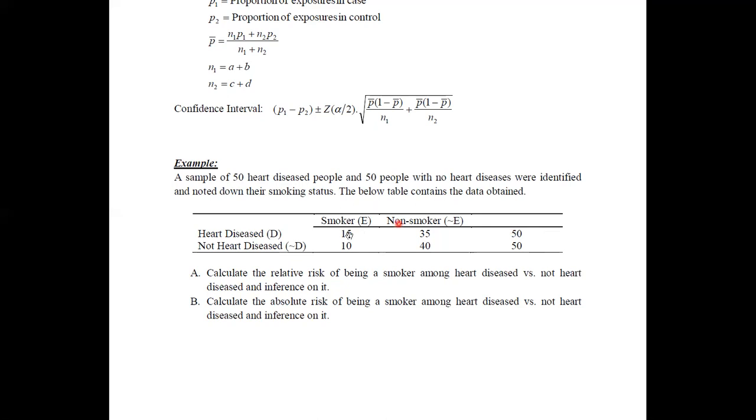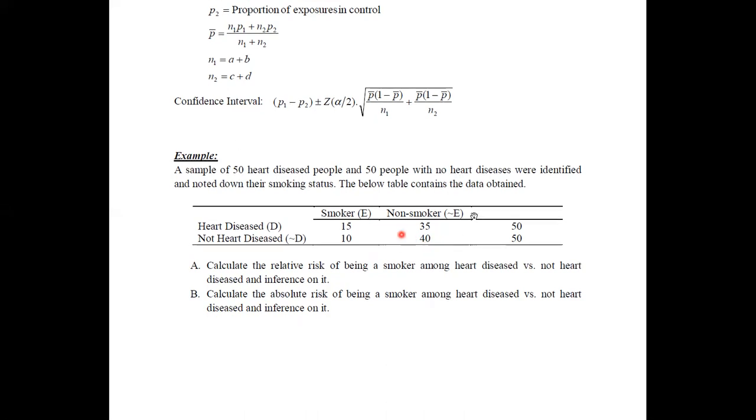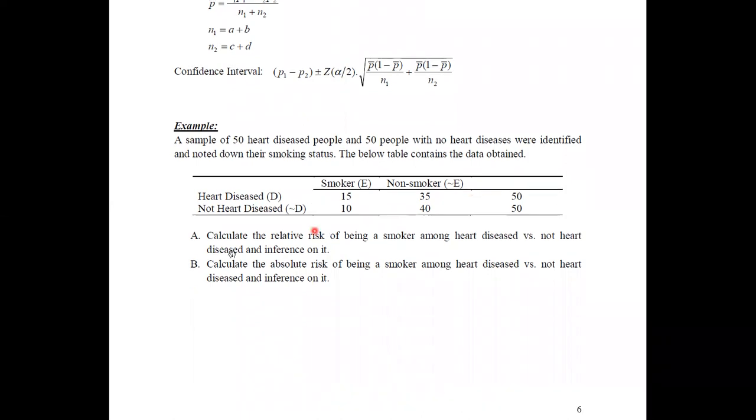Therefore, among the people identified with the presence of heart disease, 15 of them told us they were smokers, but 35 say that they are not smokers. But among the no heart disease people, there are 10 smokers and 40 non-smokers. For this set of values, we are asked to calculate the relative risk, and in the next part, we are asked to calculate the absolute risk, and for both parts, we are asked to make an inference on these results.